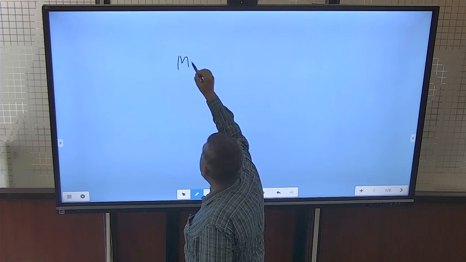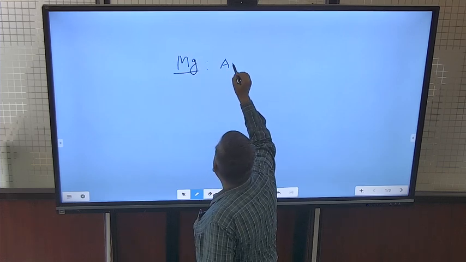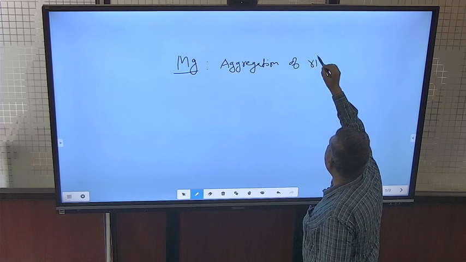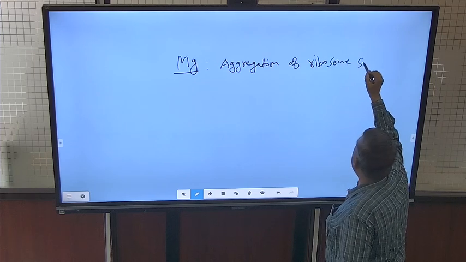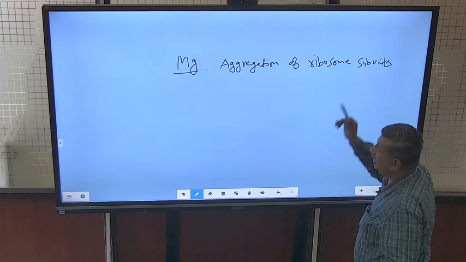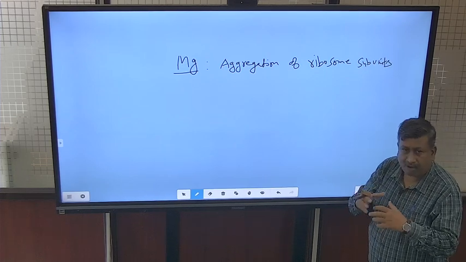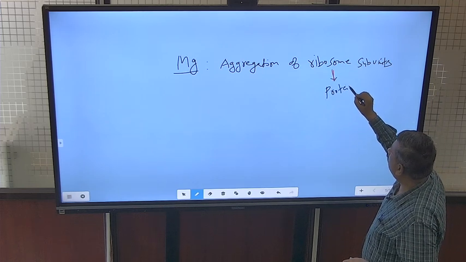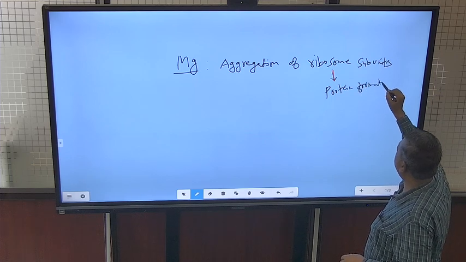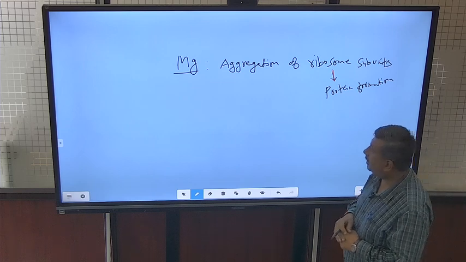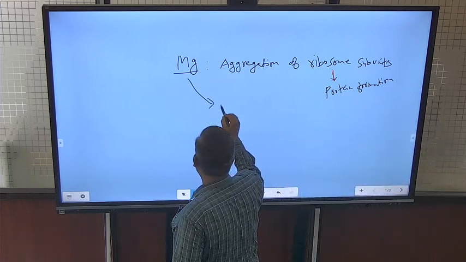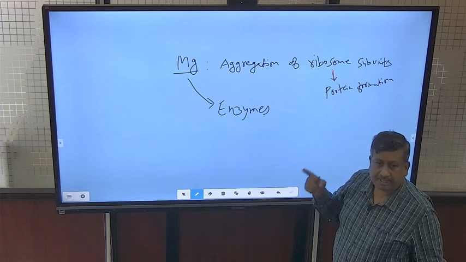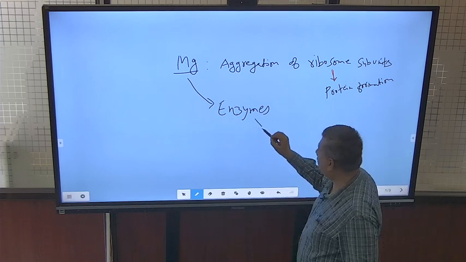Then another important role of magnesium is in aggregation of ribosome subunits. So magnesium acts as a bridging element for the aggregation or joining of ribosome subunits, and these ribosomes are responsible for protein formation. That's why magnesium is required for protein. Another role of magnesium is that it is required for many enzymes. As we have discussed, it is required for the ATP synthase enzyme and other enzymes which are involved in CO2 fixation,